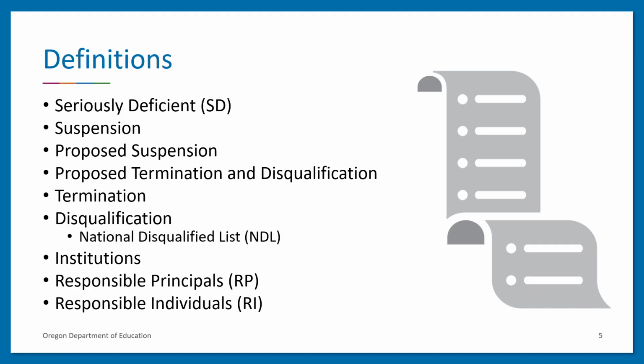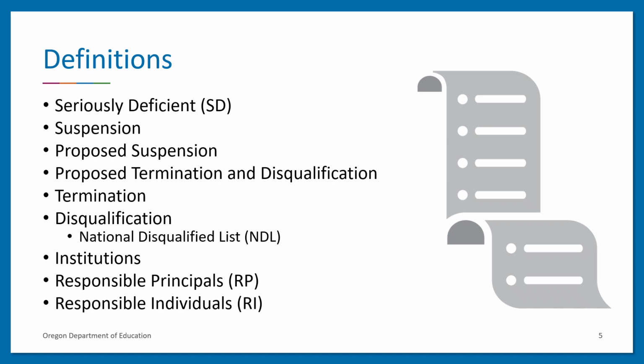Responsible Principals, RP, are the sponsor's authorized representative, food program coordinator, financial office representative, the institution's executive director, board chair, for-profit business owners, managers, officers, board members, and any other principals who were responsible for program operations or should have known about the cause of the suspension.